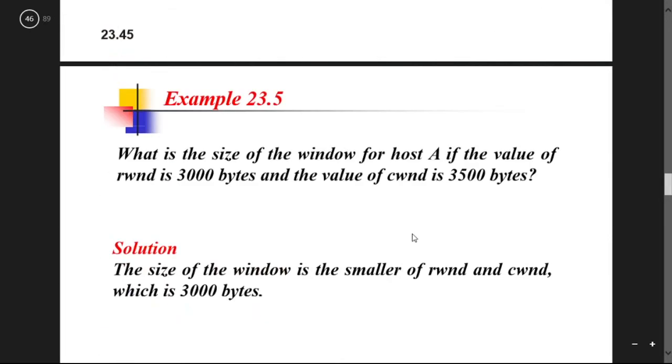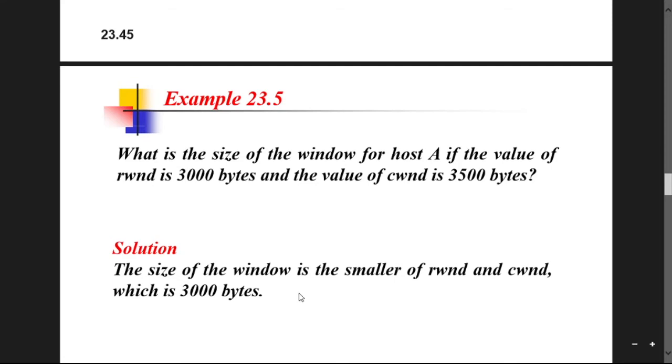So what is the size of the window for host A if the value of the receiver window is 3000 bytes and the value of the client window is 3500 bytes?